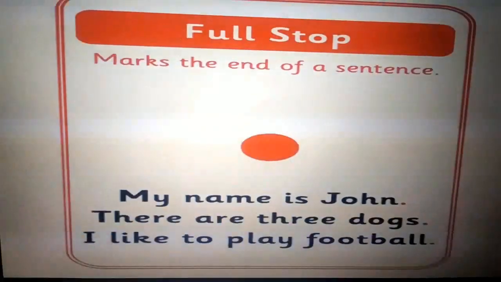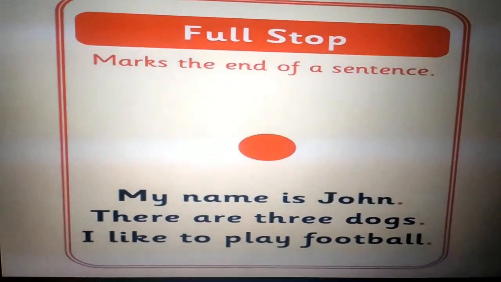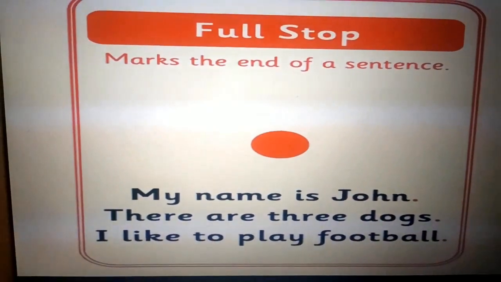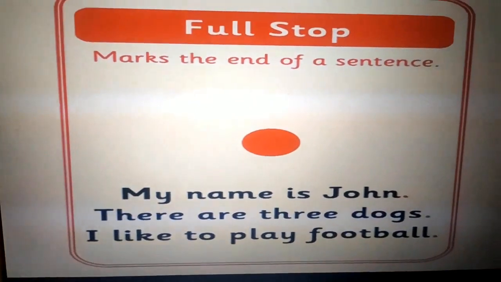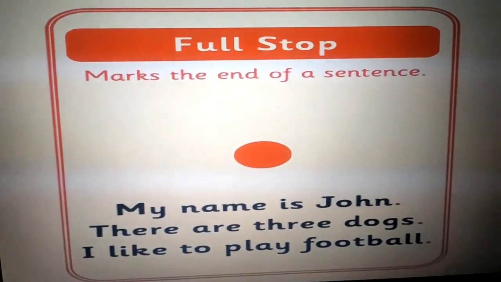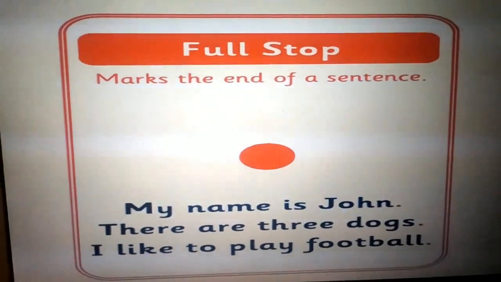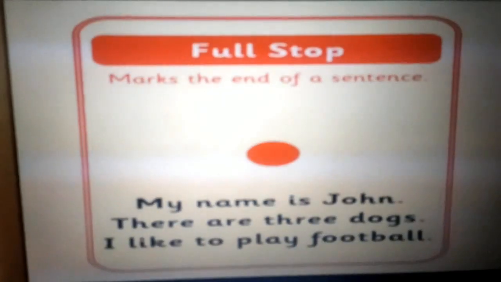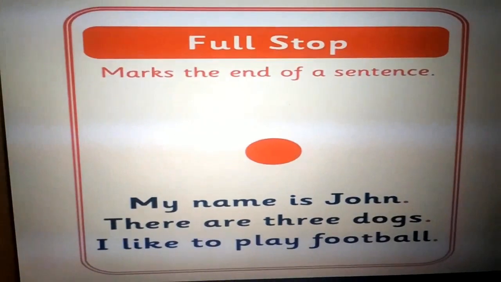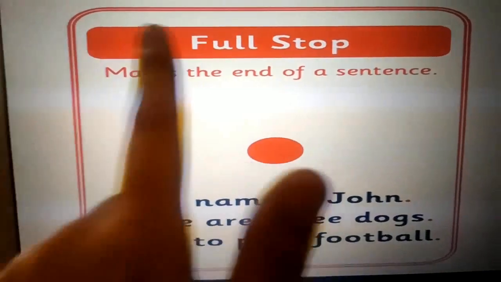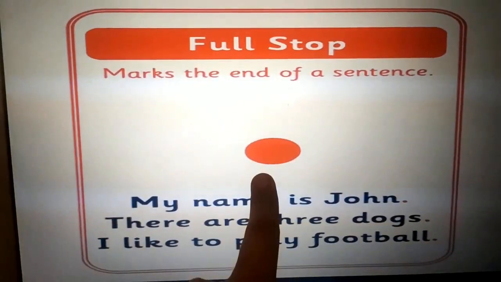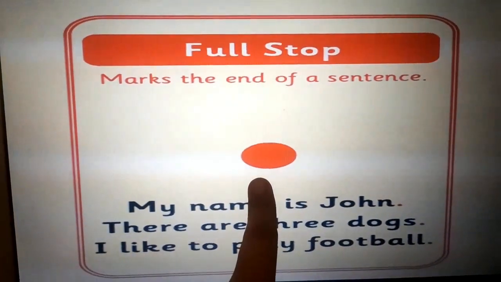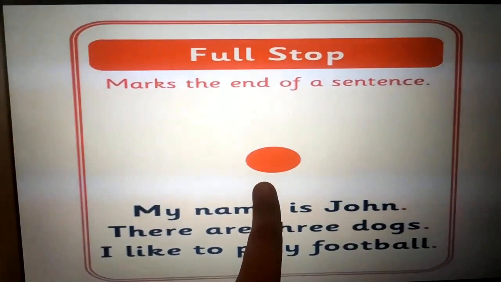Understand? So students, you already know that we have done punctuation earlier as well. There was a small part in your book exercise earlier. So today we are just doing a recapitulation of it, so that there is one more exercise in your book that you can do. Okay. As you know, we put a full stop. A full stop looks like a dot like this. We put a full stop at the end of a sentence. When we complete a sentence, we put a full stop.